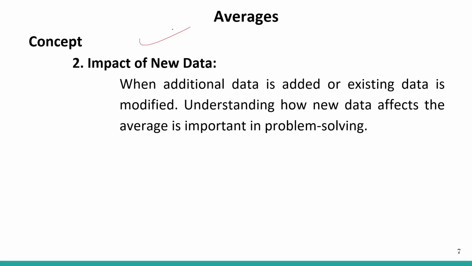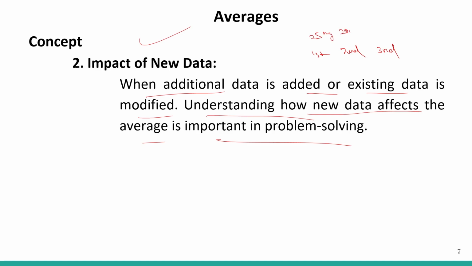So what is the impact of new data? When additional data is added or existing data is modified, understanding how new data affects the average is important in problem solving. Let's take that example again: the first student weighs 25 kg, the second 20 kg, and the third 22 kg.